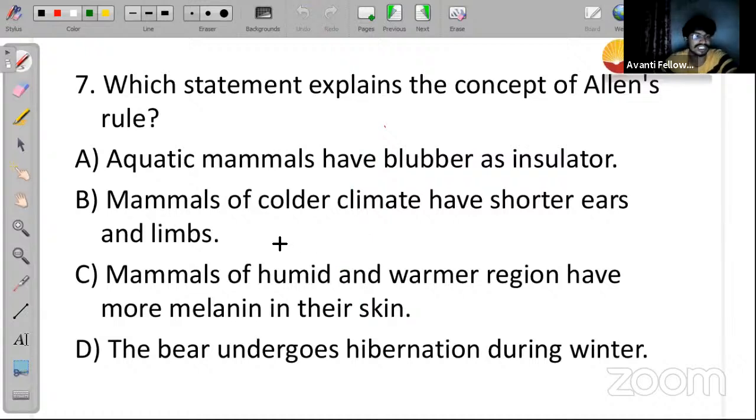Question is visible on your screen now. Which statement explain the concept of Allen's rule? Allen's का रूल को इनमें से कौन सा स्टेटमेंट अच्छे से एक्सप्लेन करता है? Option A, aquatic mammals have blubber as insulator. Option B, mammals of colder climate have shorter ears and limbs. Option C, mammals of humid and warmer region have more melanin in their skin. And option D is the bear undergoes hibernation during winter.